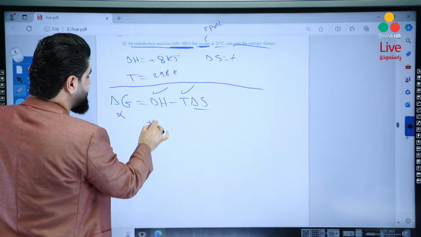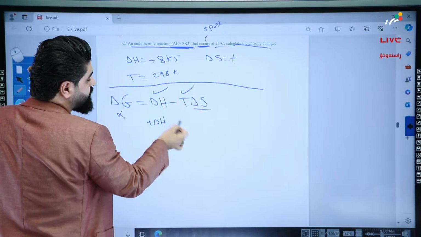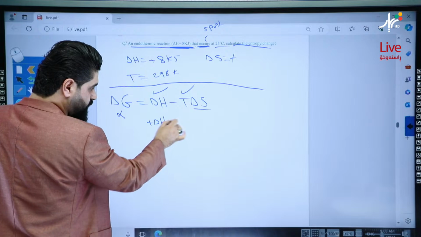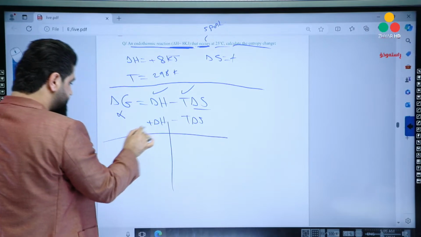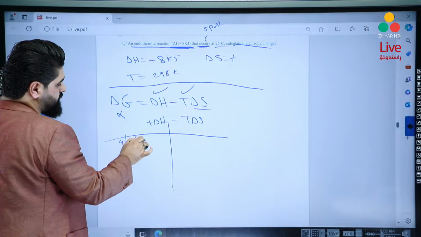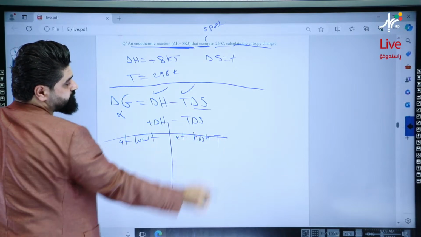It will be positive delta H, plus times negative will be what? Will be negative T delta S. Okay, yalla. So at low temperature, at high temperature, okay, yalla.